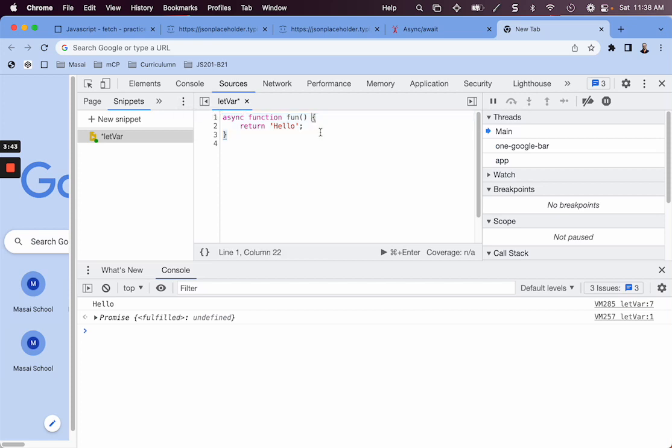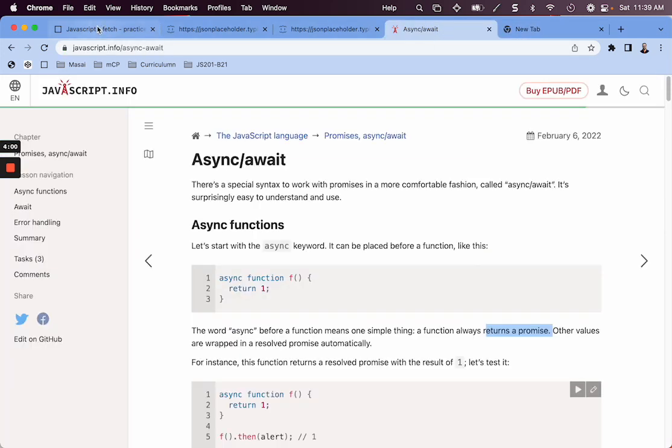Okay, we can of course return a promise explicitly if we want to. For example, we can return new Promise. Nothing is stopping us from doing that. But even if we are returning a value, it will return a promise. So this is one thing to remember.